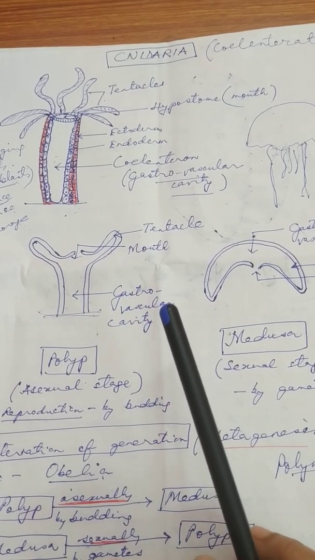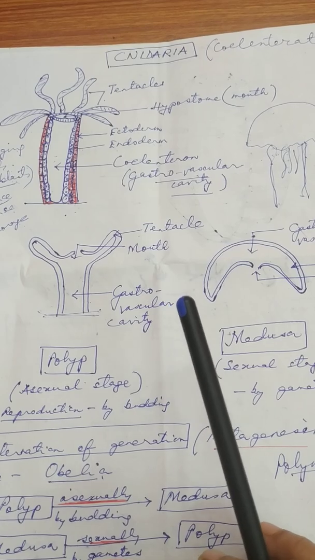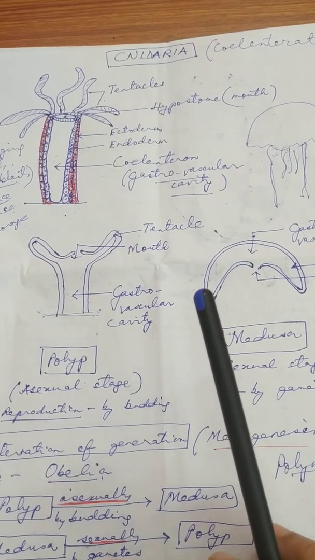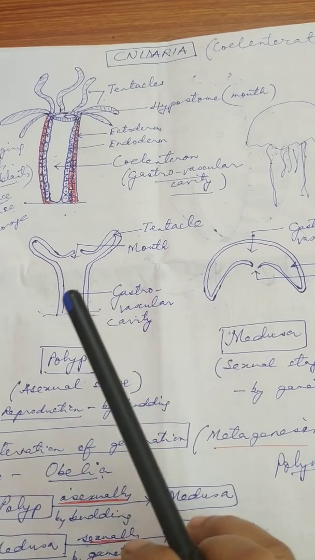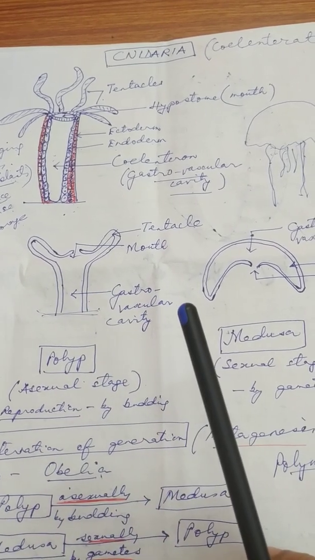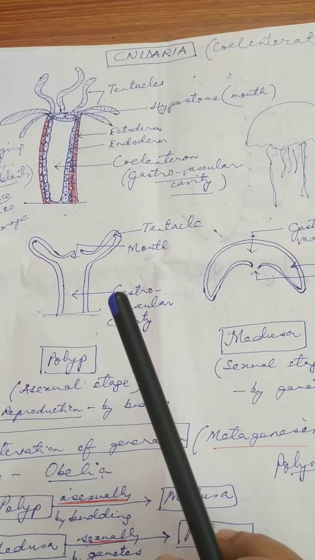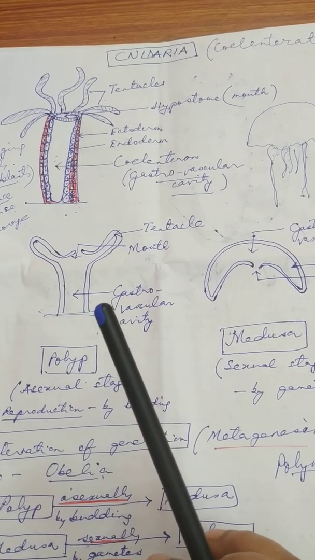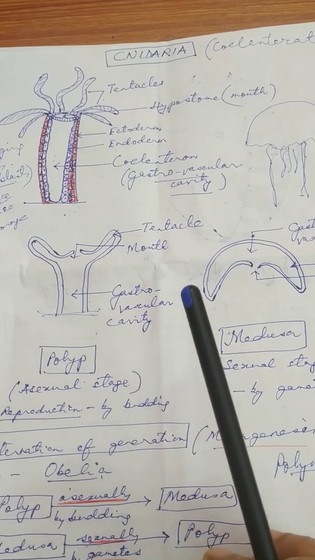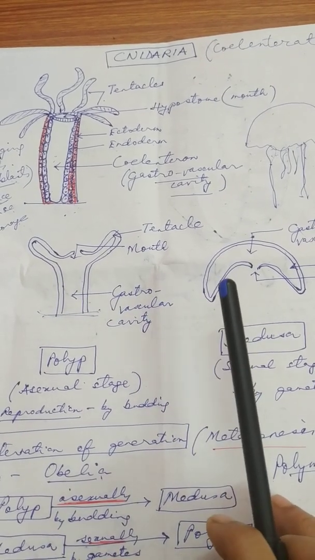And when digestion takes place inside the cell, it is called what? Intracellular digestion. So in cnidarian animals it is seen that the digestion takes place both extracellularly as well as intracellularly.